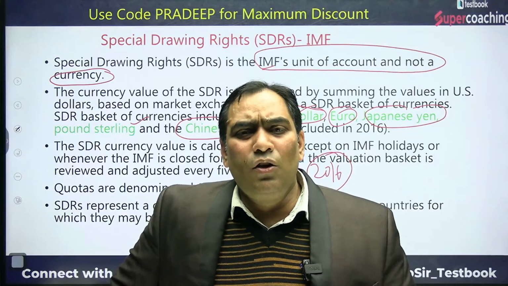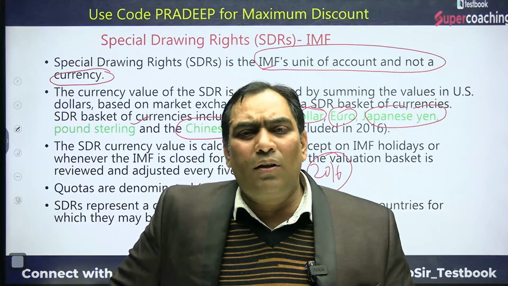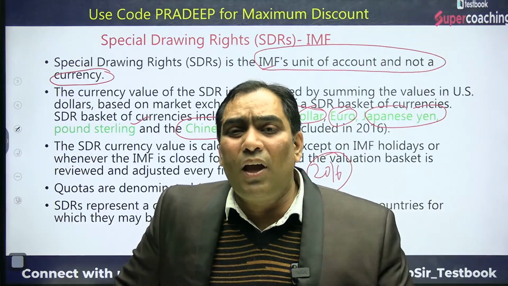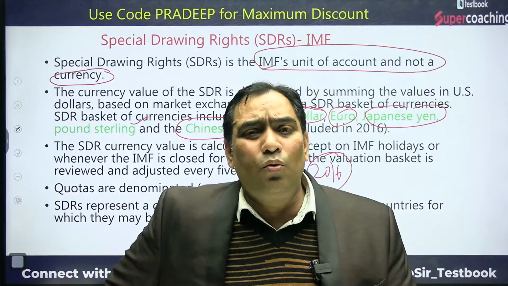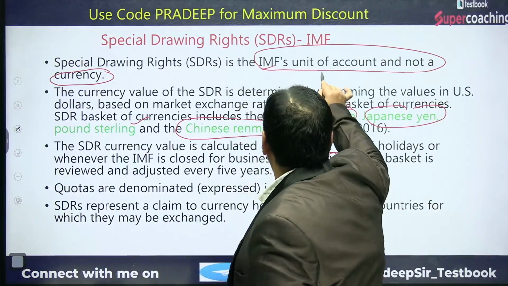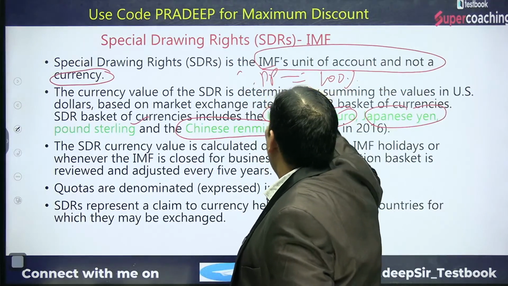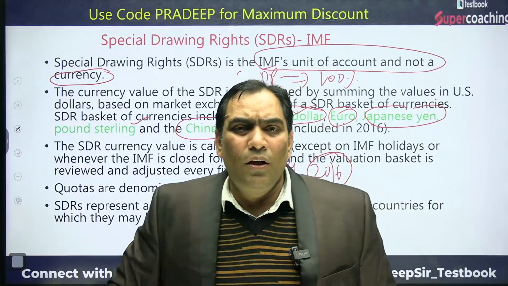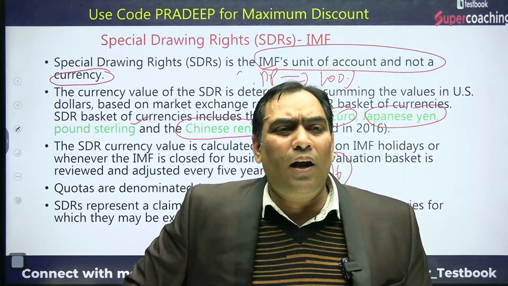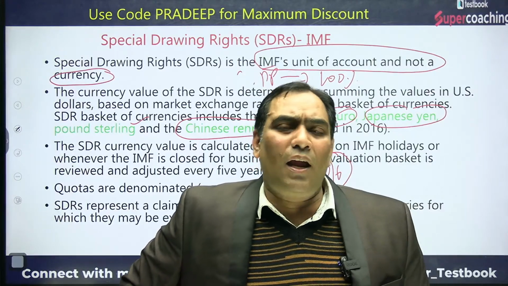G7 countries, USA, the European Union countries. If it is going to be on the basis of GDP, who is going to lose? USA and European Union countries. So can they allow it? That's why reform is not taking place.